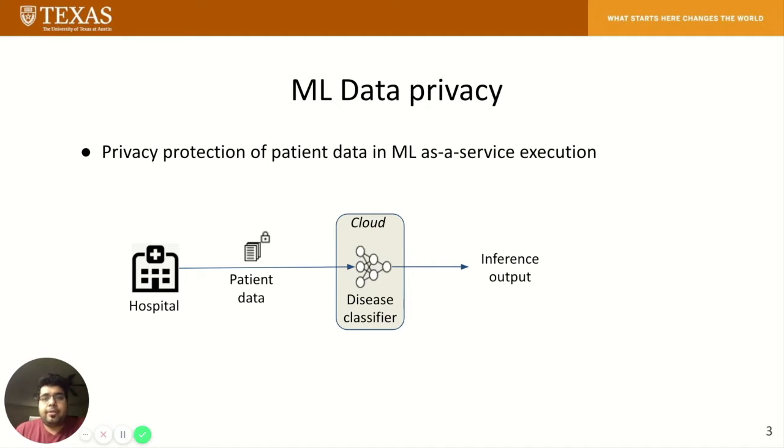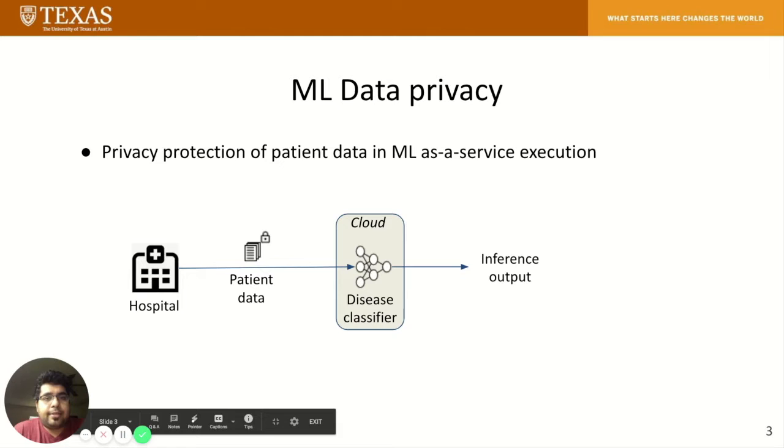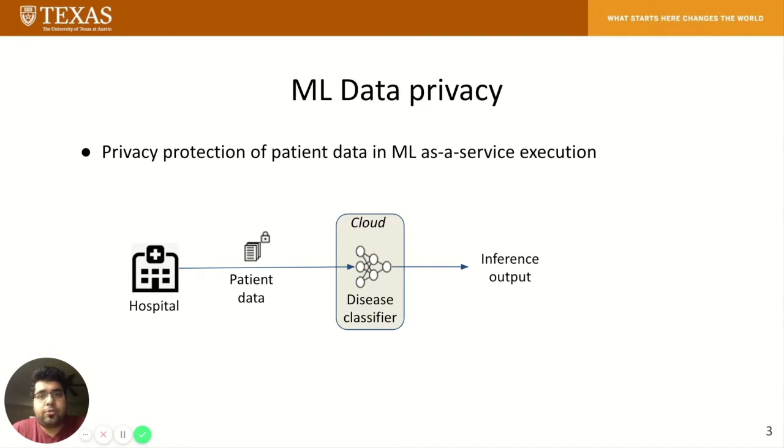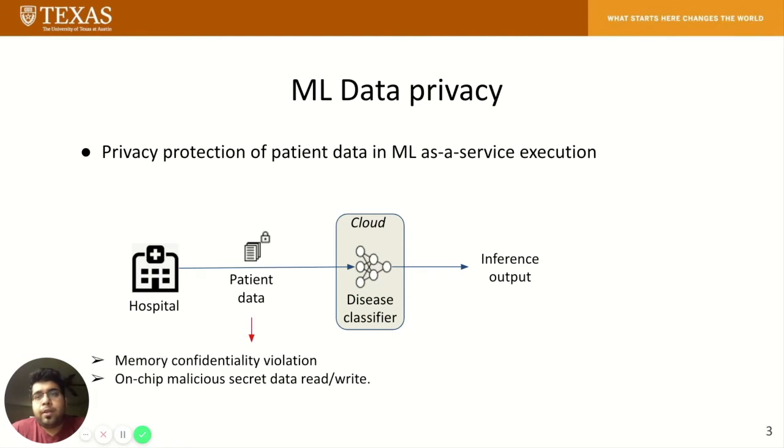ML data privacy is required when user personal data is sent to a classifier in the cloud. For instance, a hospital can send sensitive patient data to a well trained open source disease classifier in the cloud. The outcome of the classification and the patient identity should not be exposed to malicious system software through memory confidentiality violation. Moreover, co-executing applications should not get access to private data through on-chip storage resources, with buffer overflow or reading